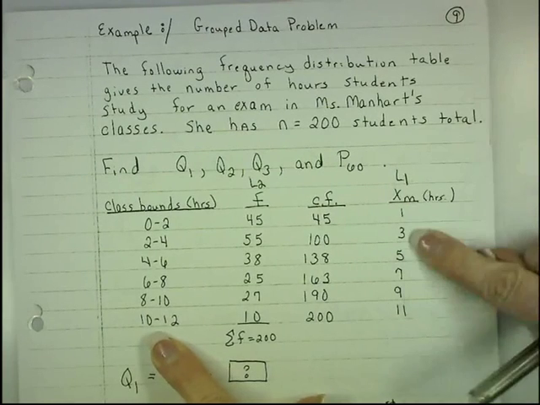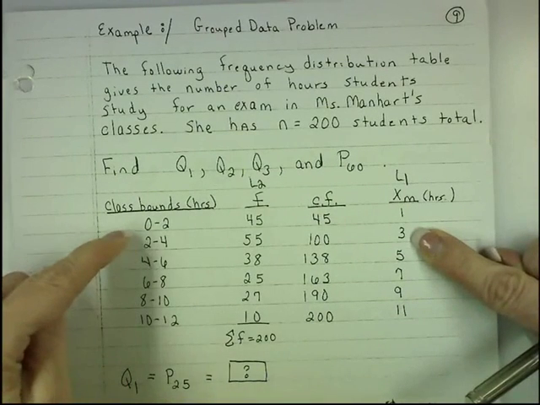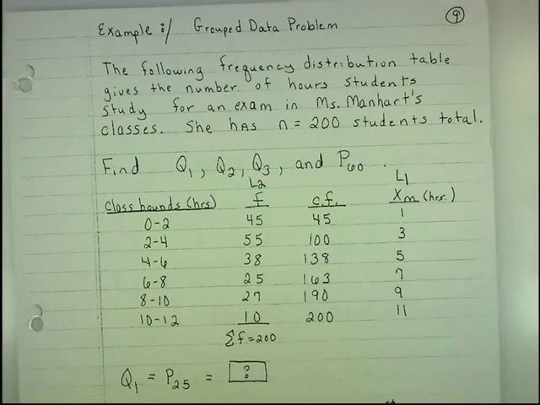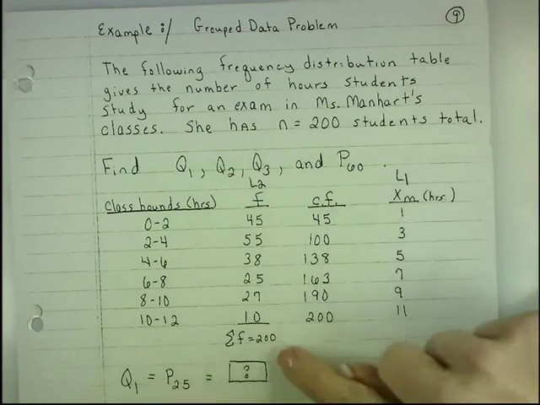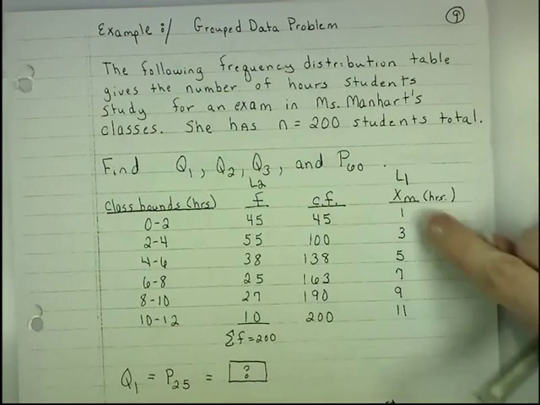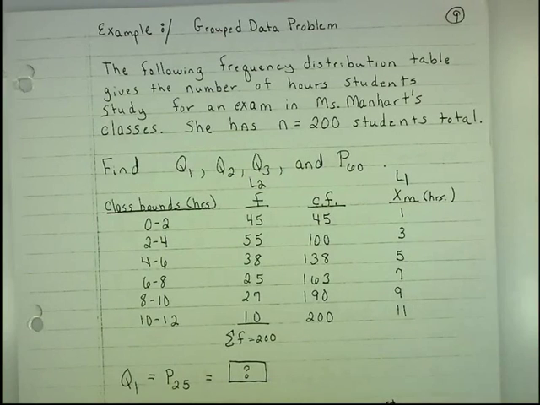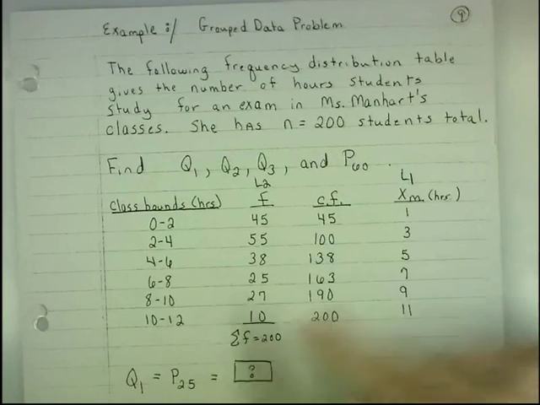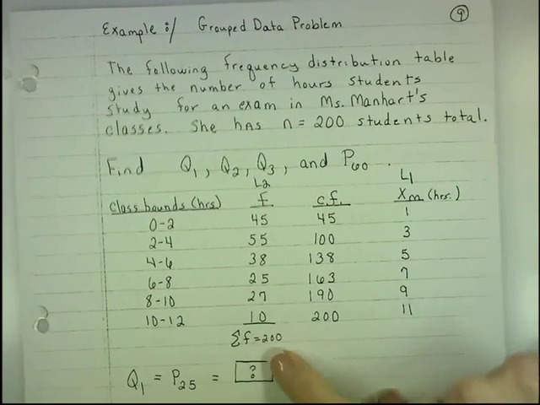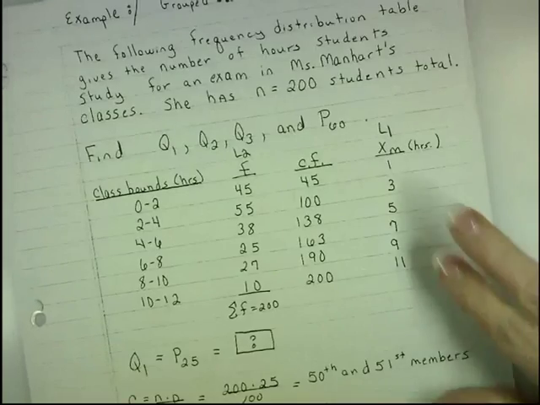So these midpoints represent the number of hours that my 200 students study, because I don't know the individual times. I just know my 200 students and the approximate time that they study, and that approximate time is the midpoint there. So 45 of my students out of 200 study approximately 1 hour. 10 of my students out of 200 study approximately 11.